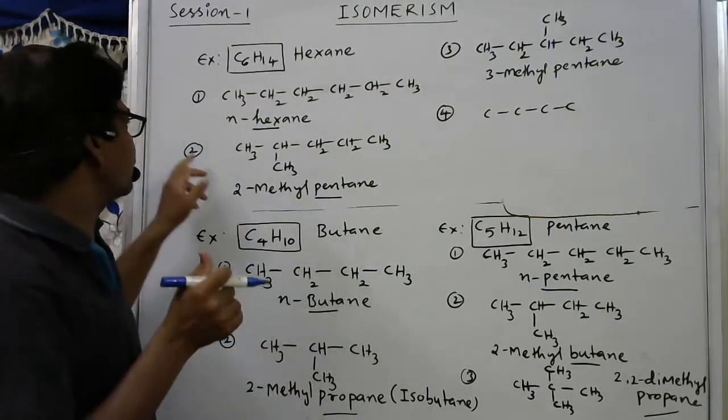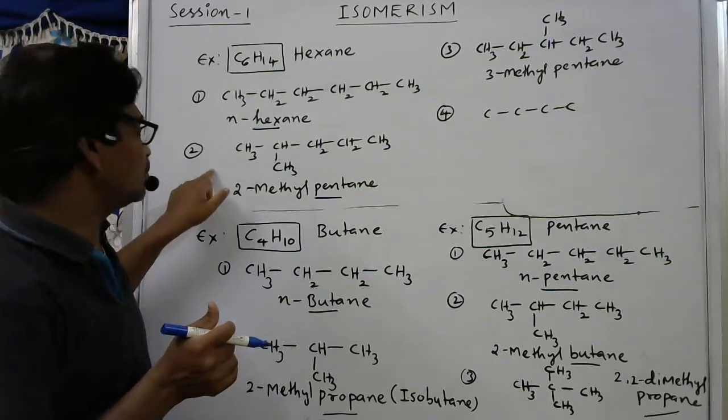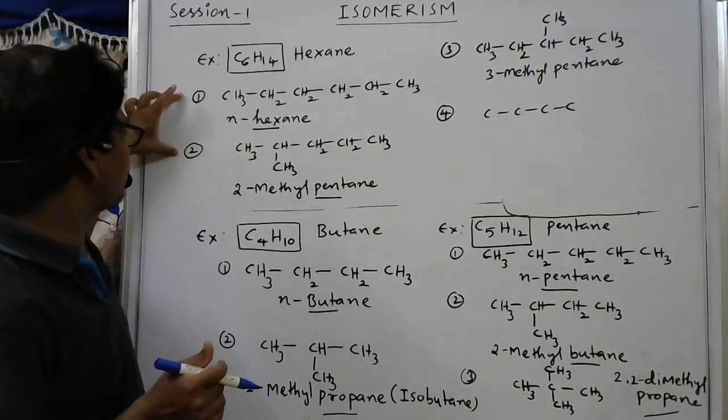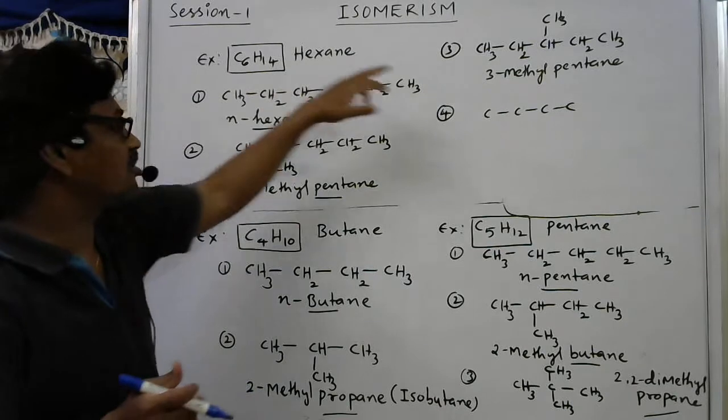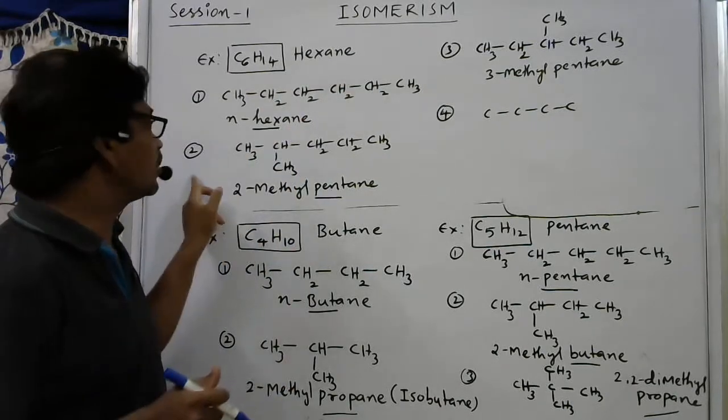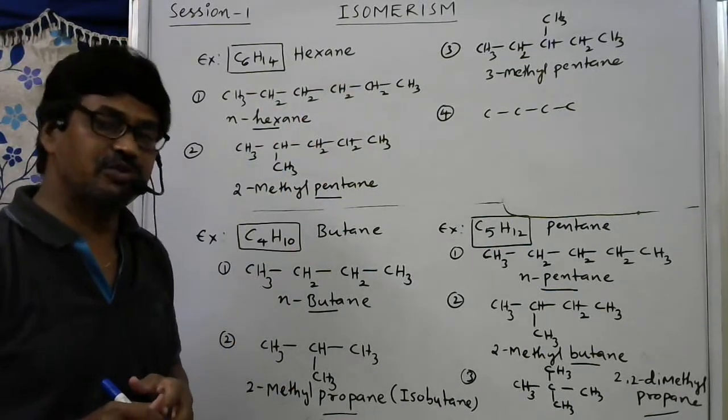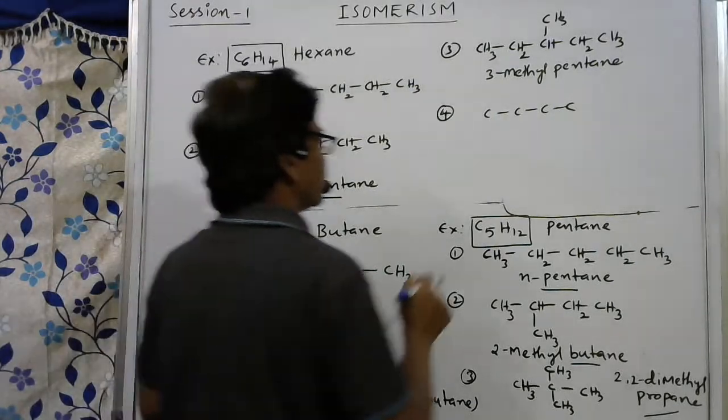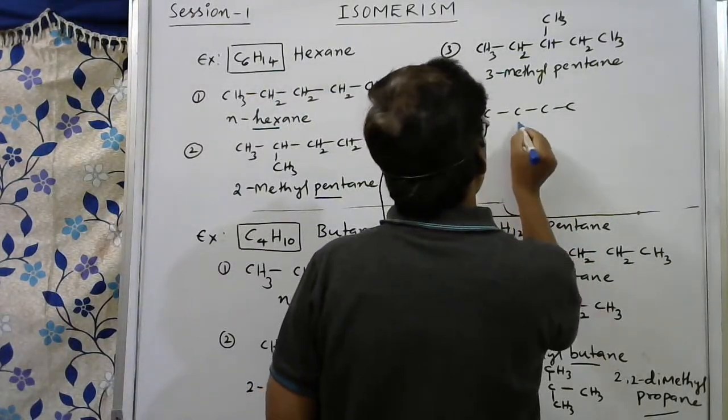With respect to this 1 and 2 also, this combination is chain isomer. 1 and 3 combination also chain isomer. But 2 and 3 combination, it is position isomer. There is a change in position. Position isomers we will discuss again. Here like this we can write.